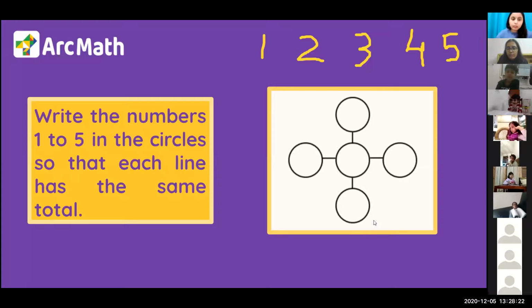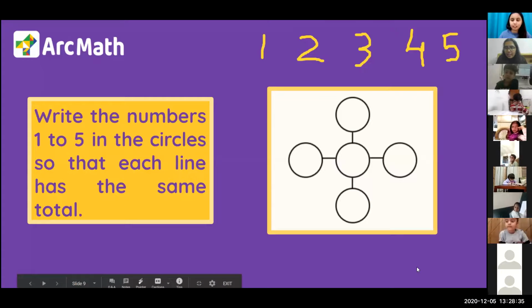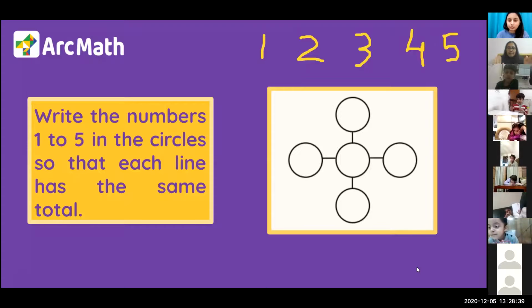Okay. So I have fixed. I don't understand which number to make. That you have to find. That you can decide. It is completely up to you. You have the liberty to decide. You just have to make sure your sum across the standing line and the sleeping line should be same.